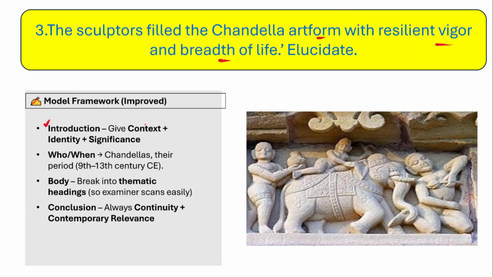Now, firstly, we need to talk about the context. The context is the Chandela art form. When we emphasize the Chandela art form, particularly we need to talk about the sculptors, the sculpture which is present on the Khajuraho temples, and its identity and significance. In fact, the Chandelas' period should also be mentioned in the introduction. So they ruled from 9th century CE to 13th century CE.